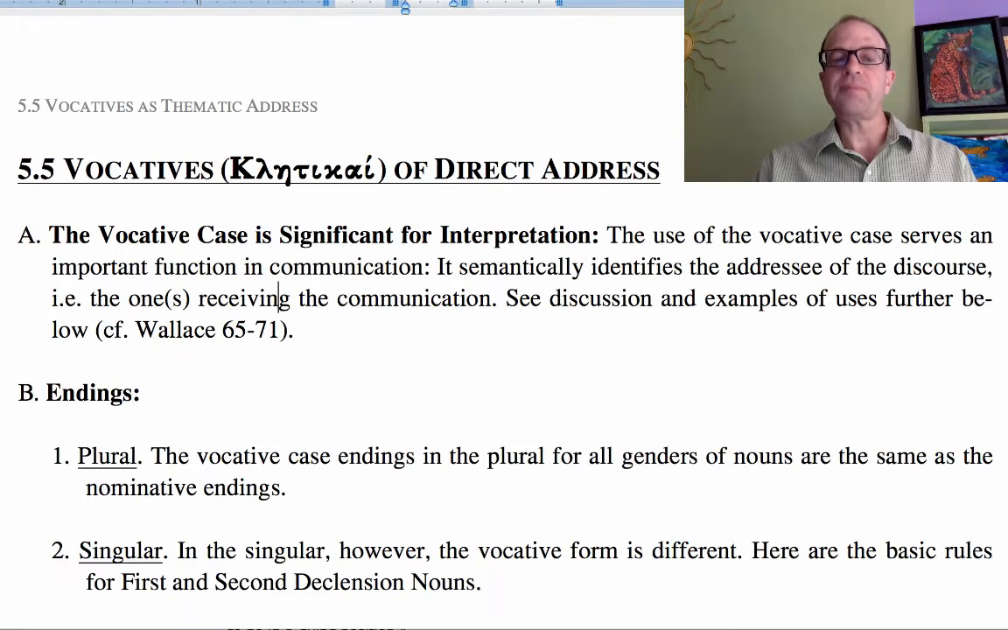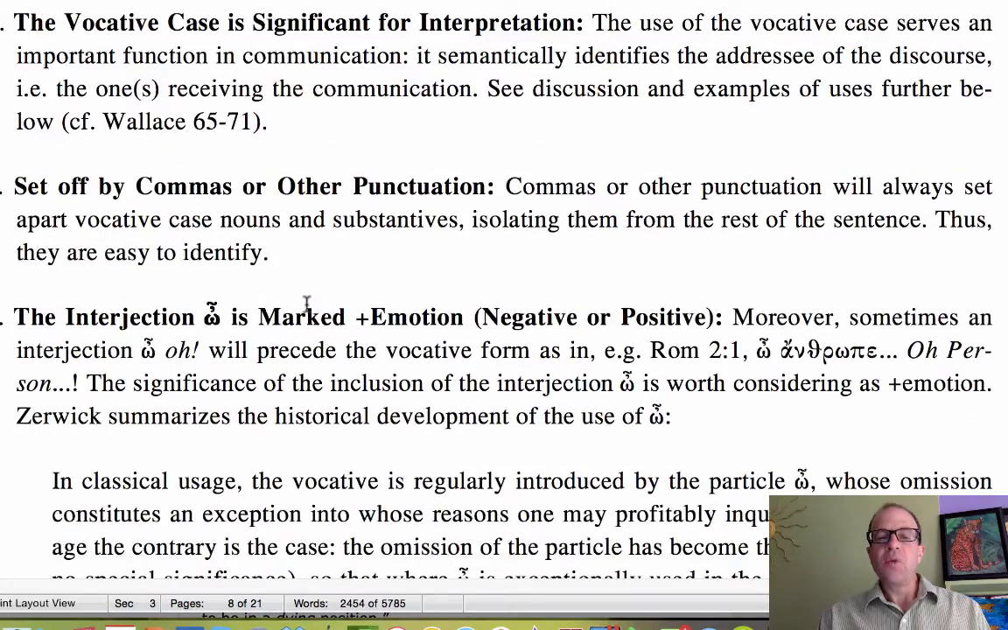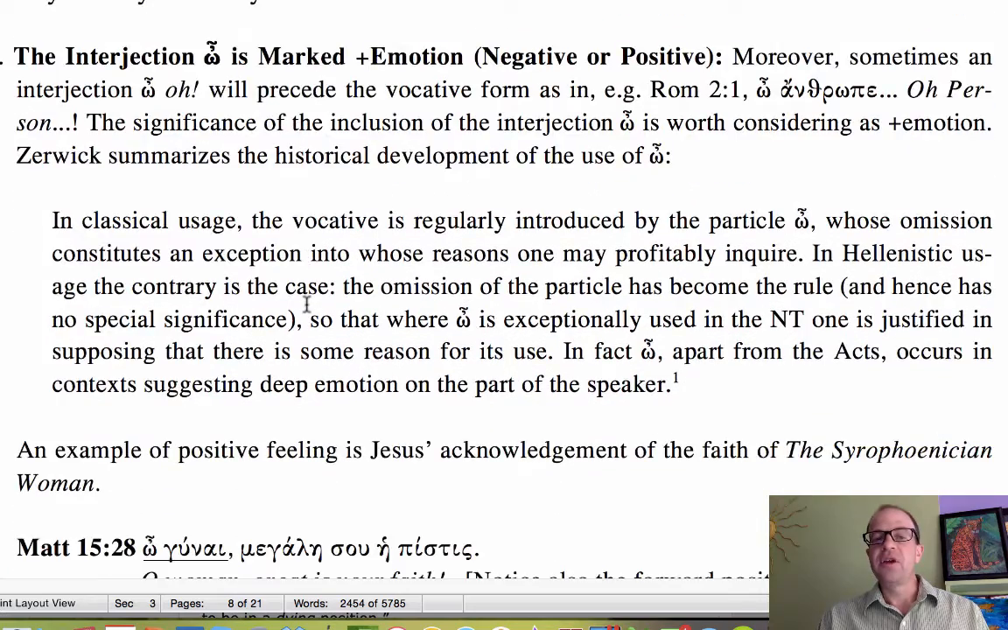Now, vocatives, as we have seen, indicate direct address. You're not learning the endings for the vocatives because in the Greek New Testament, they'll be set off by commas, and that'll make them fairly obvious. One thing that can be added to vocatives is the interjection o. This interjection will increase the intensity of emotion expressed, and it may be negative or positive. So when you see this, look for extra significance or emotion being expressed.